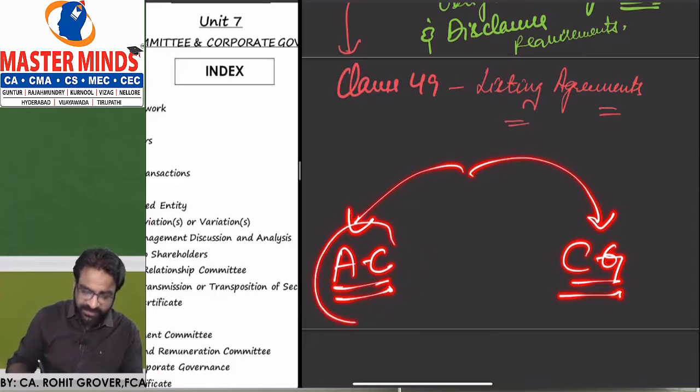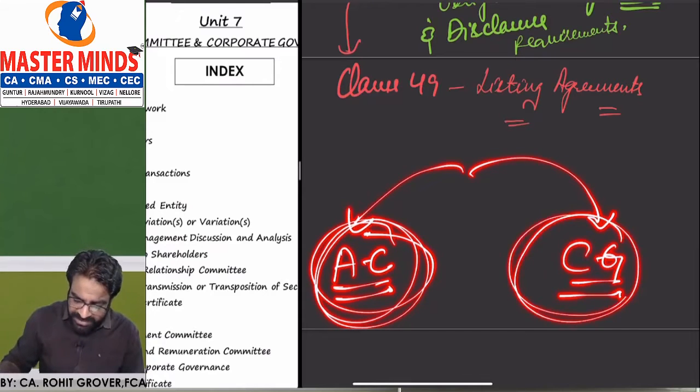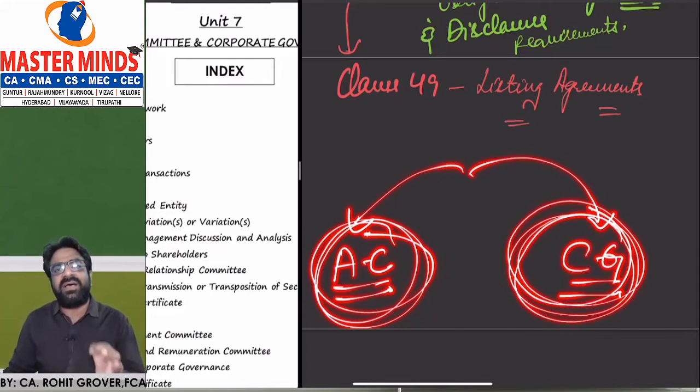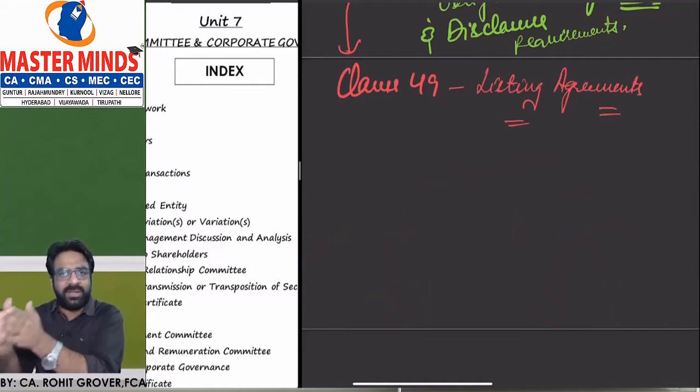Audit committee itself is a very huge topic. There are so many regulations which you have to understand in the audit committee. And corporate governance means, other than the audit committee, what are the other obligations of the listed entities, like how many independent directors should be in the board of directors, what should be the remuneration paid to the executive directors, non-executive directors. So that is called corporate governance.